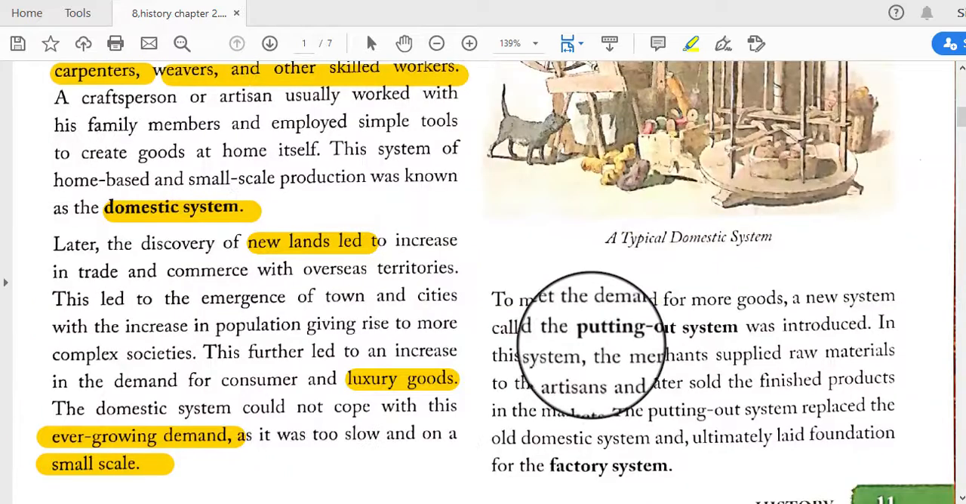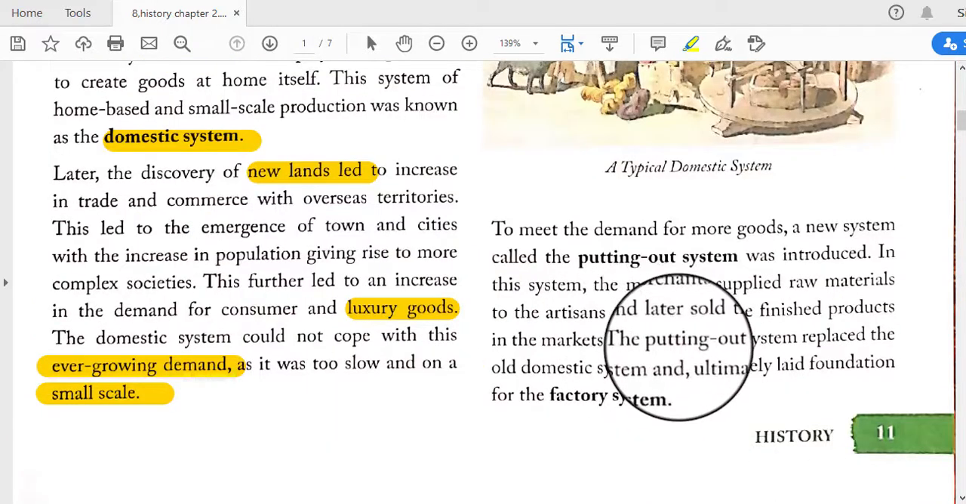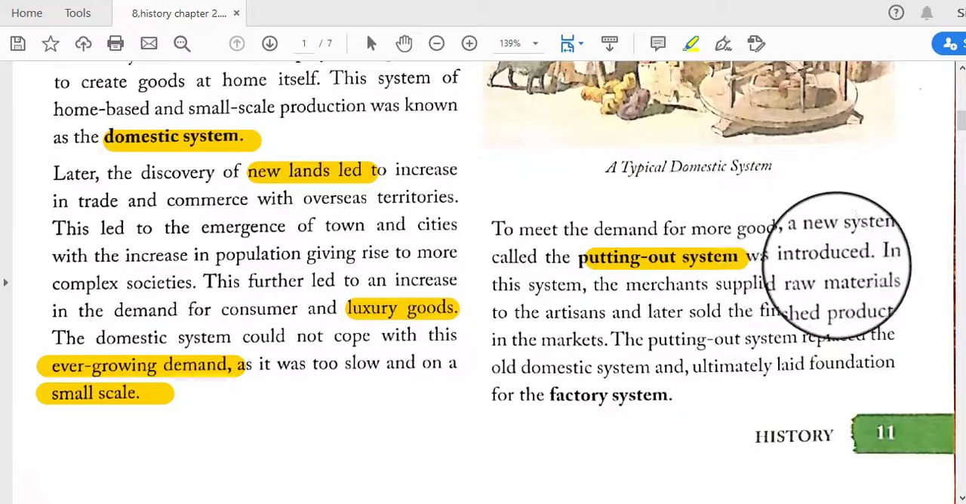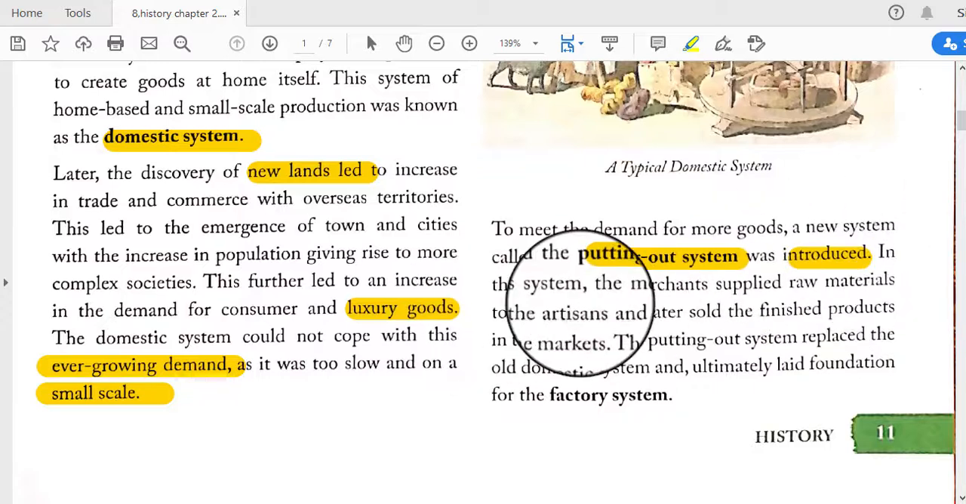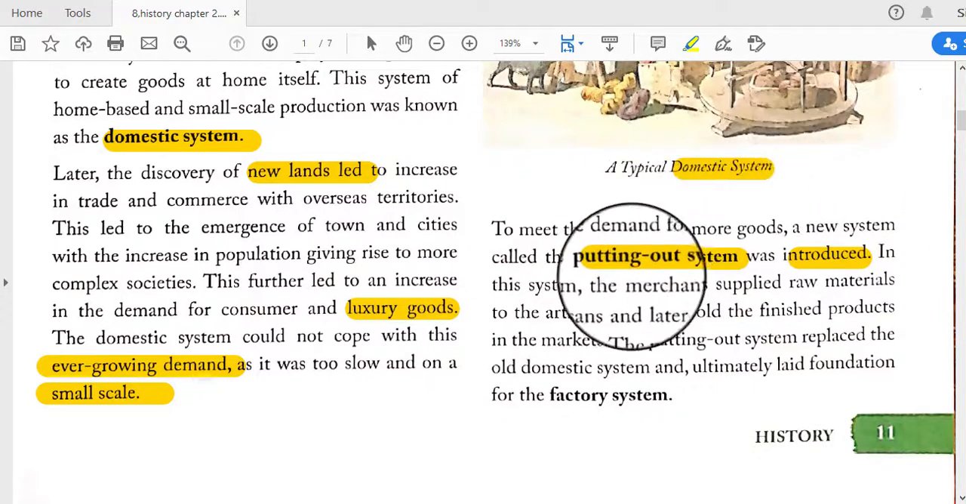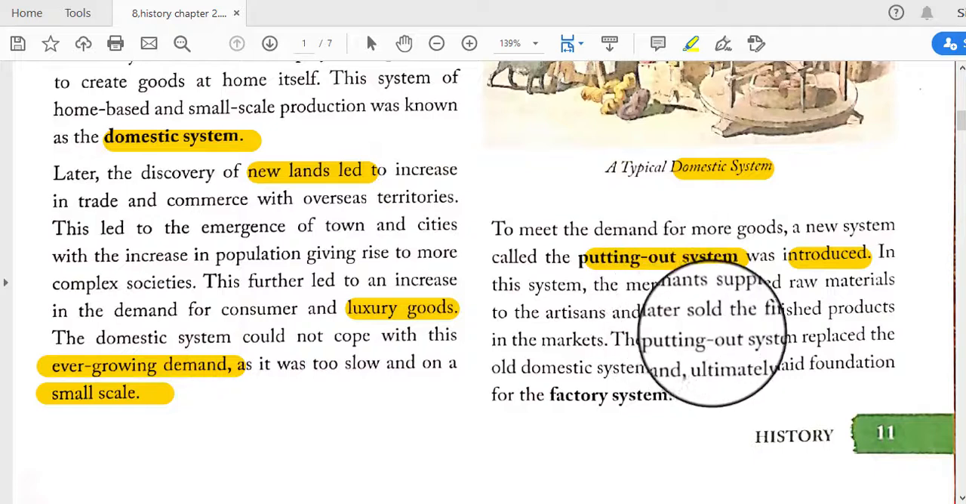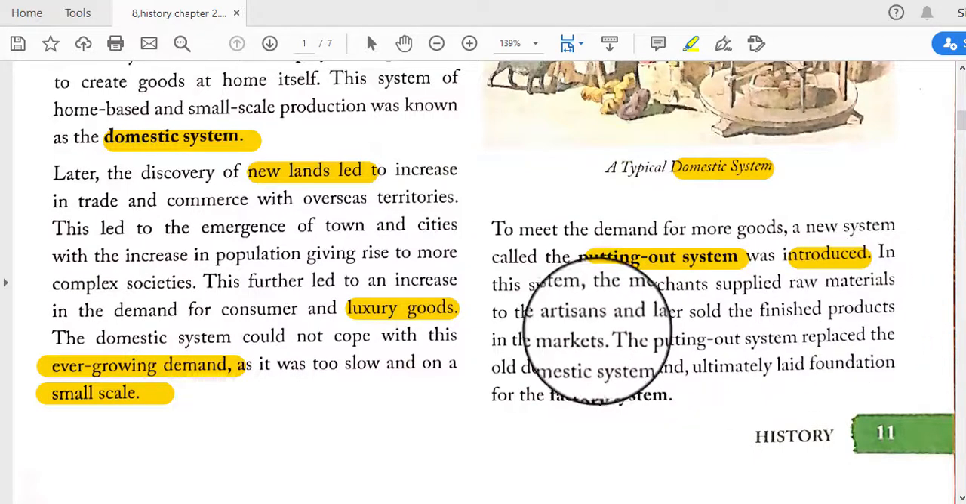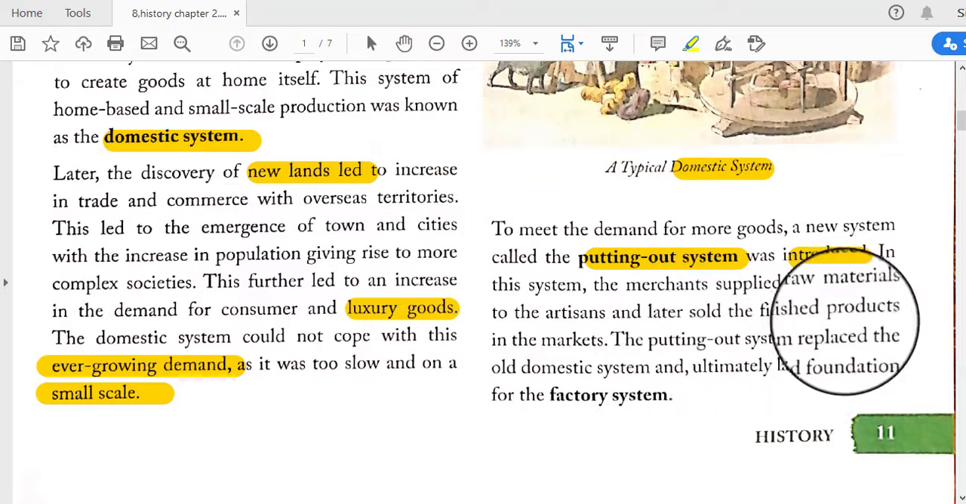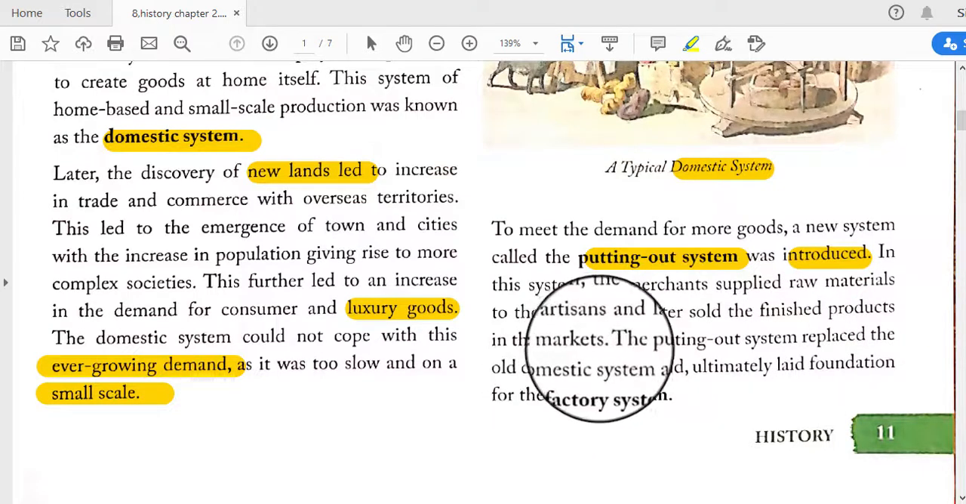To meet the demand for more goods, a new system called the putting out system was introduced. In this system the merchants supplied raw materials to the artisans and later sold the finished products in the markets.